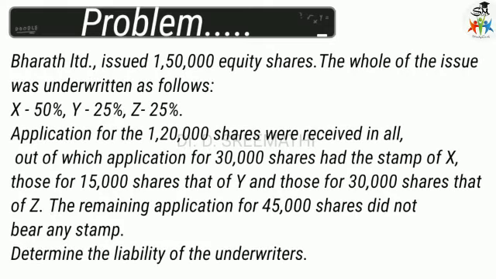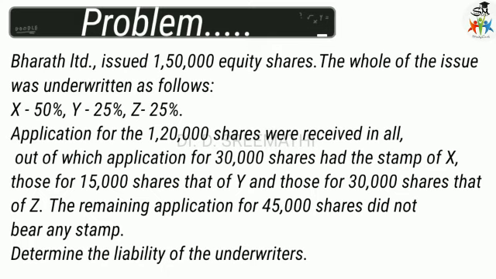Bharat Limited issued 1,50,000 equity shares. The whole of the issue was underwritten as follows: X 50%, Y 25% and Z 25%. Applications for 1,20,000 shares were received in all, out of which applications for 30,000 shares had a stamp of X, those of 15,000 shares that of Y, and those of 30,000 shares that of Z. The remaining applications for 45,000 shares did not bear any stamp. Determine the liability of underwriters.